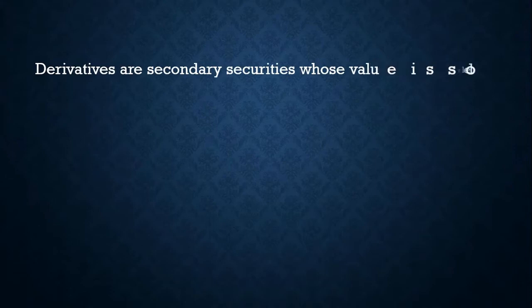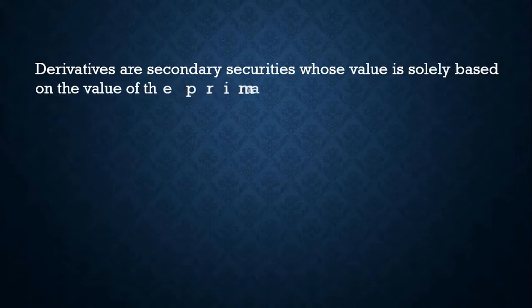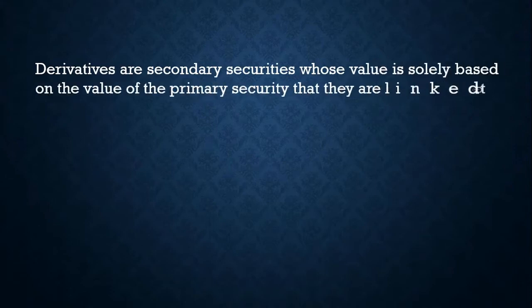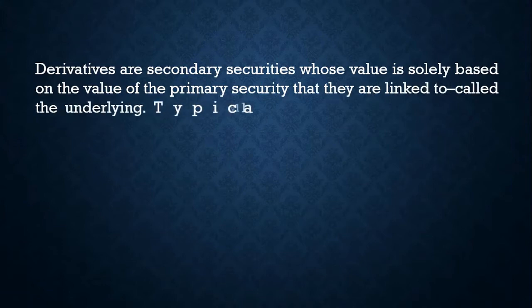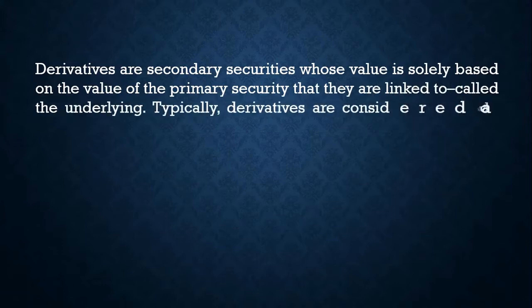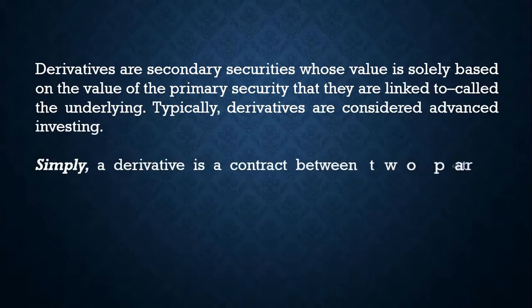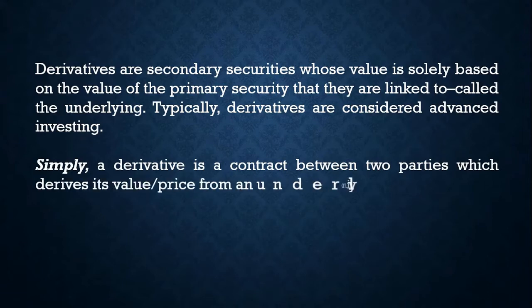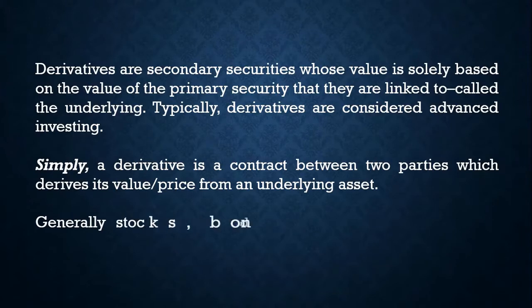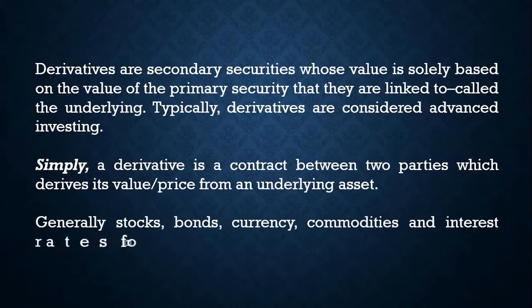Derivatives are secondary securities whose value is solely based on the value of the primary security that they are linked to, called the underlying. Typically, derivatives are considered advanced investing. Simply, you can say that a derivative is a contract between two parties which derives its value or price from an underlying asset. Generally, stocks, bonds, currency, commodities, and interest rates form the underlying asset.